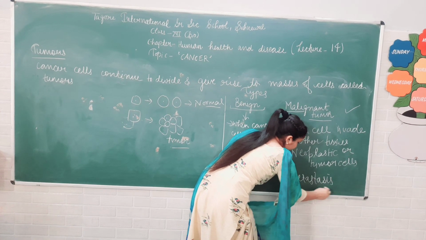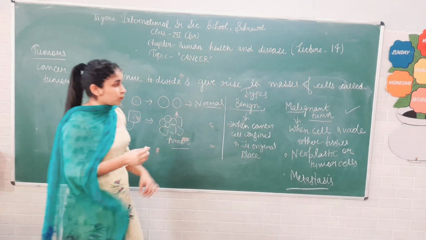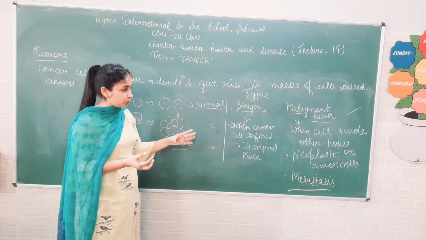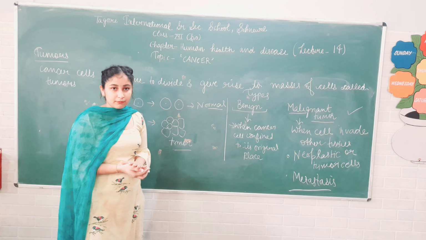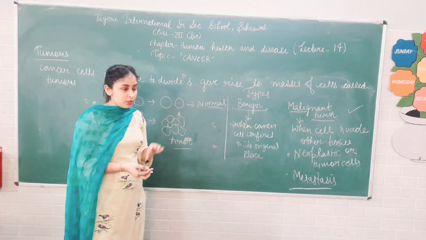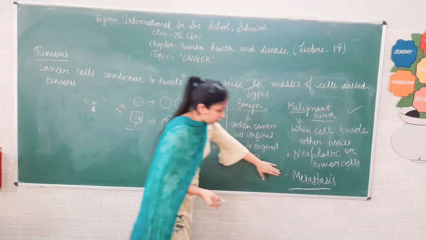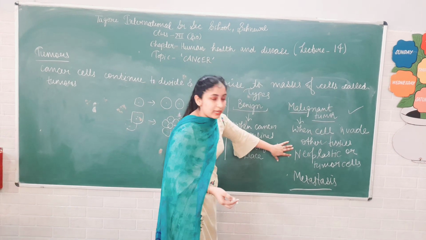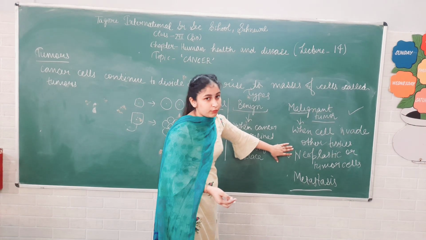What is metastasis? By means of blood, it then proliferates over other tissue. So that property is called metastasis, and neoplastic means mass of proliferating cells.